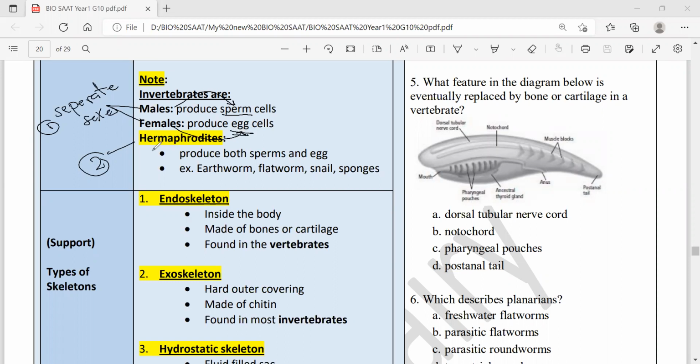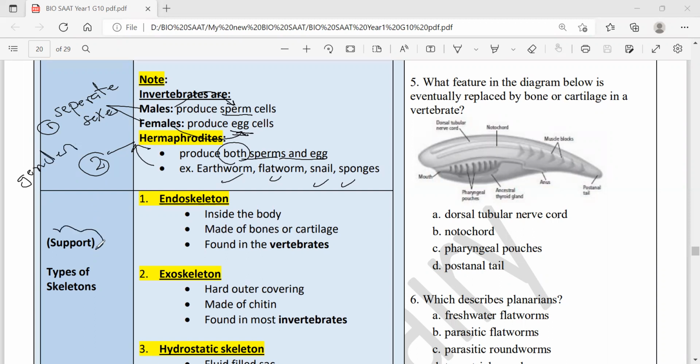But the hermaphrodites are actually 2 in 1, like flatworms, earthworms, snails and sponges. All of these can produce both sperms and egg cells. One organism able to produce both sperm cells and egg cells, we call it a hermaphrodite. Okay, this is in terms of gender.